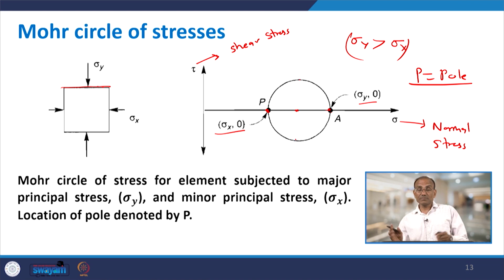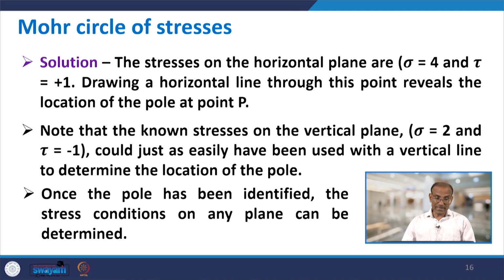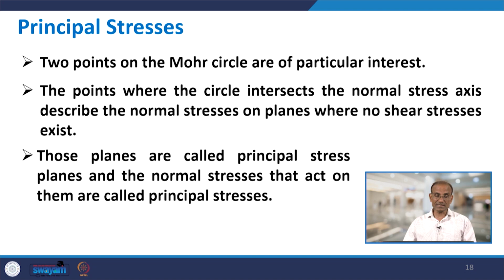At these two extreme points, you can see in the coordinates also, there is no shear stress, because they lie on the x axis. The planes on which no shear stresses act are where the circle intersects the normal stress axis.